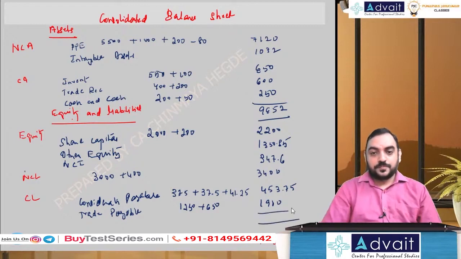So total. Yeah, 3,400 plus 453.75. Okay, 9652. 347.4.